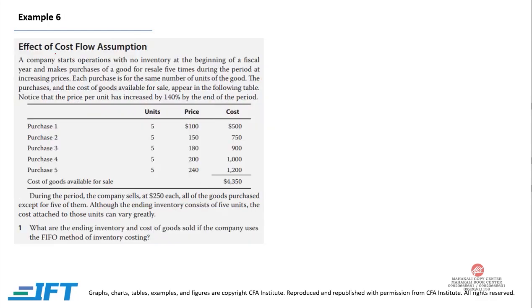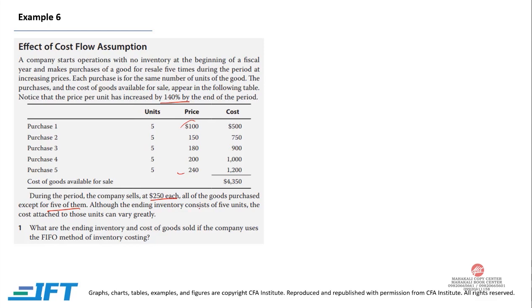Example 6, effect of cost flow assumption. A company starts operation with no inventory at the beginning of a fiscal year and makes purchases of a good for resale 5 times during the period at increasing prices. Each purchase is for the same number of units of the good. The purchases and the cost of goods available for sale appear in the following table. Notice that the price per unit has increased by 140%. From $100 it has gone up to $240 by the end of the period. During the period, the company sells, at $250 each, all of the goods purchased except for 5 of them. So this is our ending inventory.